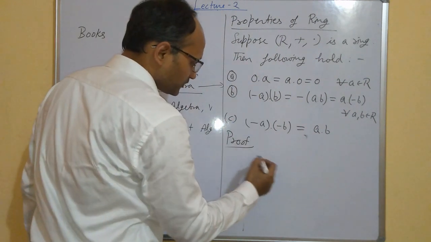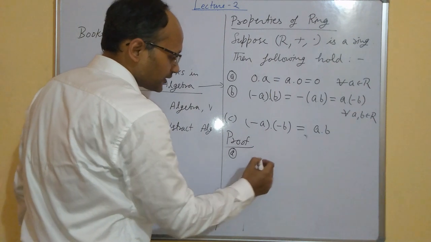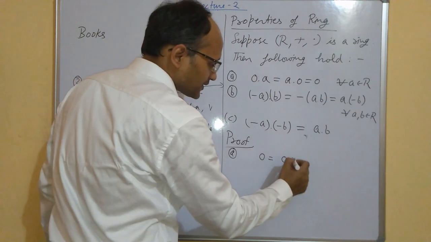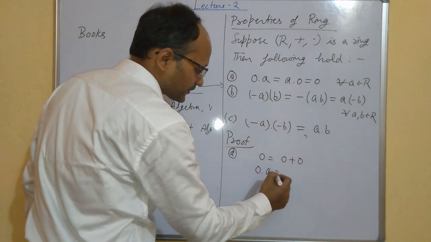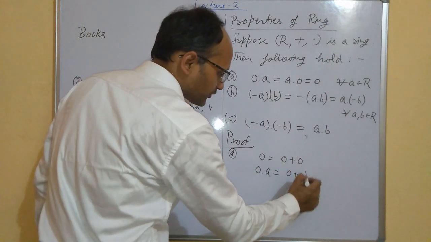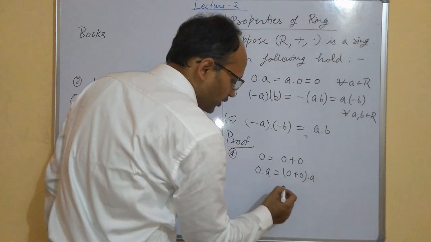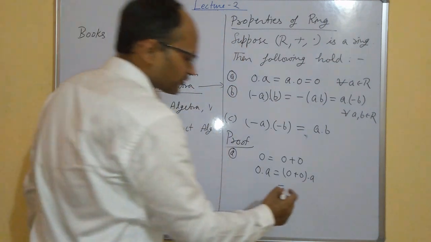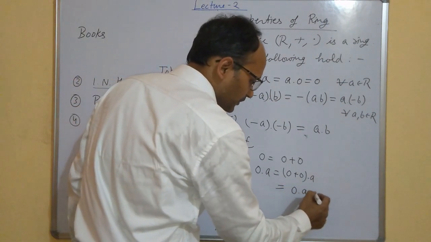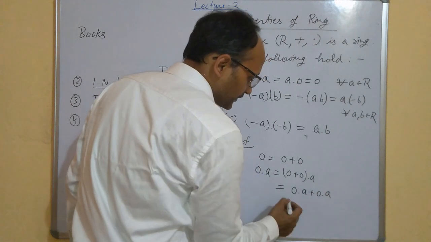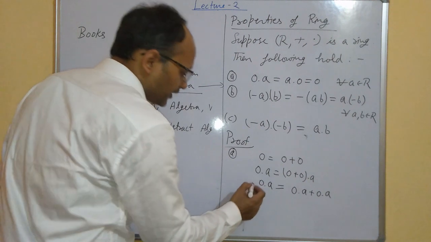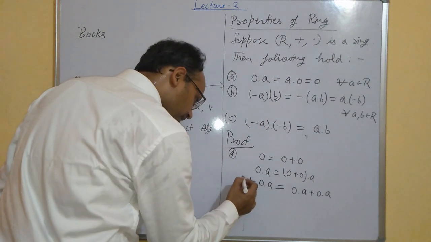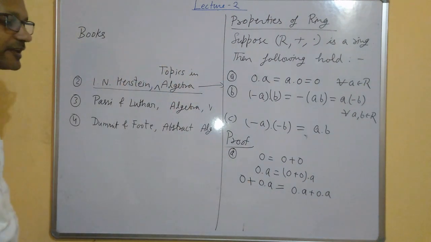Let me prove 1. 0 can be written as 0 plus 0. So 0 times a is (0 plus 0) times a. By the property of a ring we can distribute it, so it is 0 times a plus 0 times a. This is 0 times a, and if you add 0 to some element, then it will remain the same, so we can write it like this.